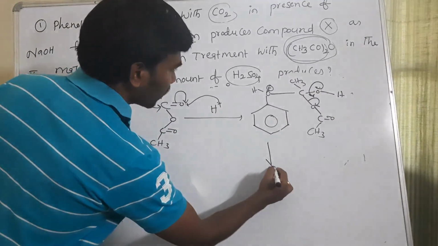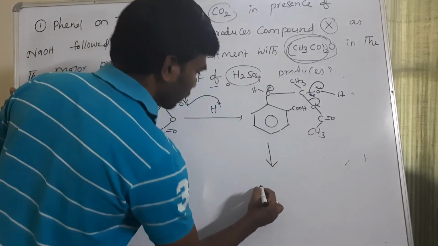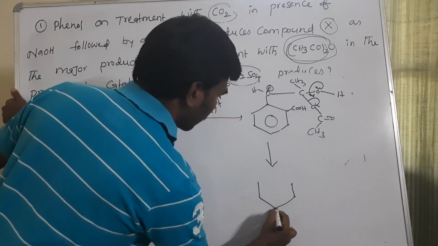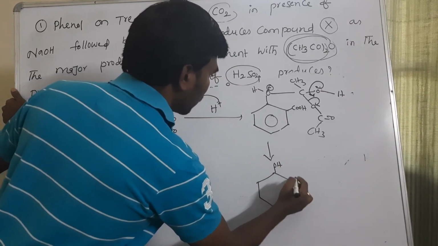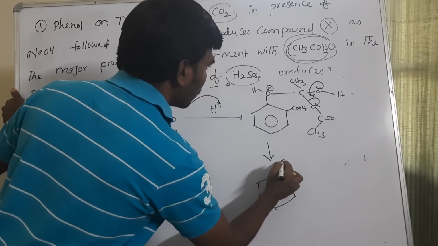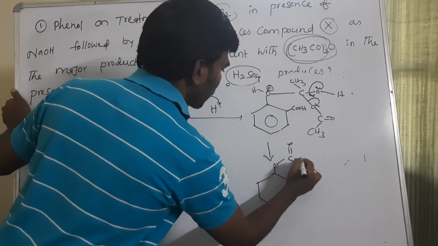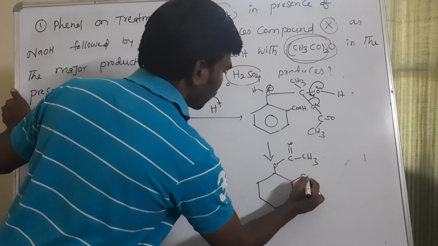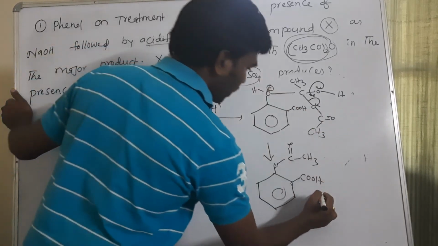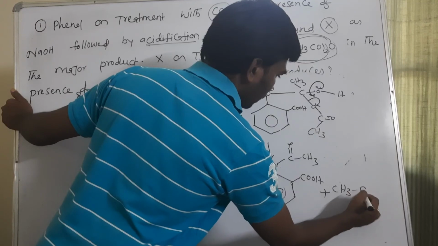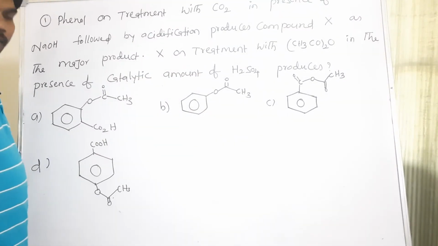Finally it is going to form COOH, and OH and O C double bond O CH3. So this CH3COO minus and H plus will join together and form CH3 C double bond OH, acetic acid. So finally the answer is this one.